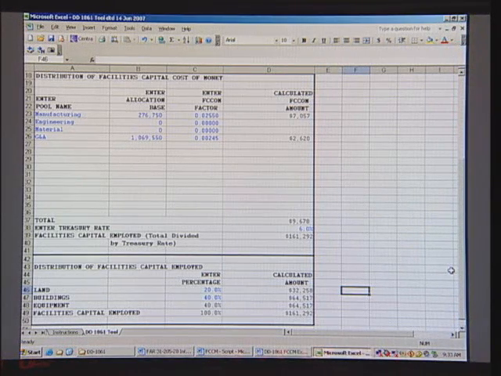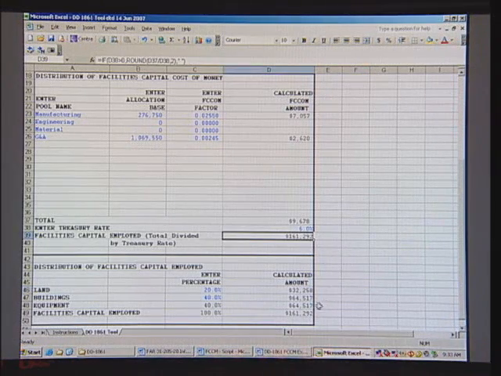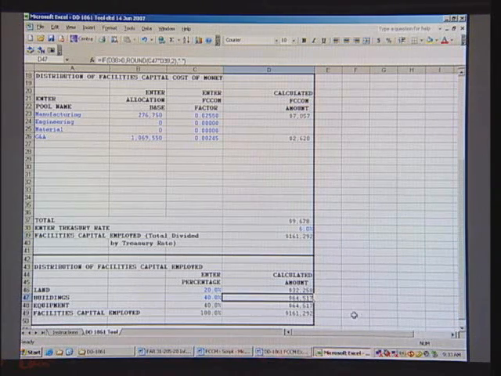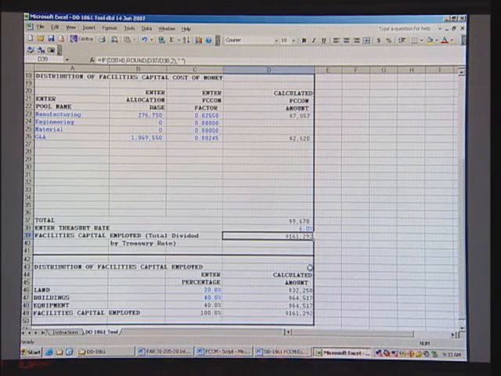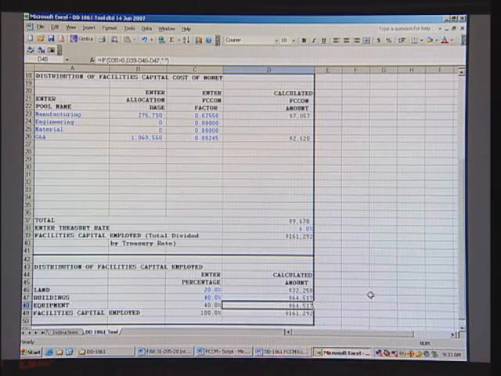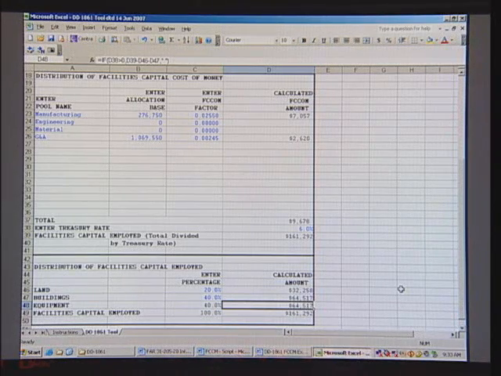We took the 40% times the 161,292 for the facilities capital employed to get us the total amount of $64,517 for buildings. And the same logic, 40% applied to the 161,292 gives you the total dollar amount of $64,517. So that's how the FCCM amount is allocated between the three items, land, buildings, and equipment.